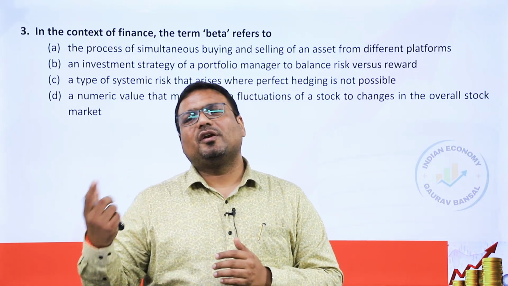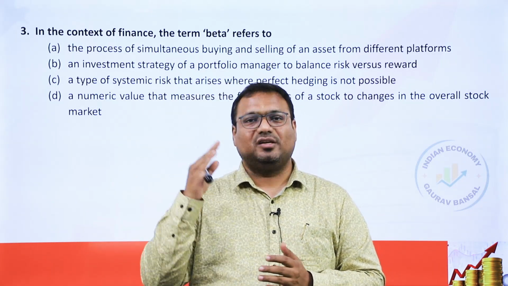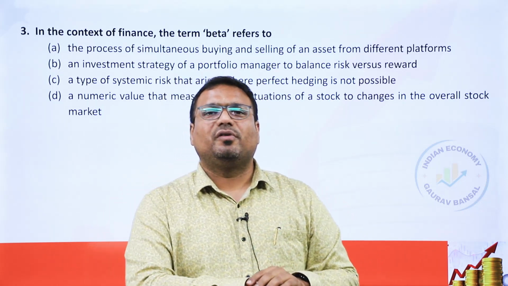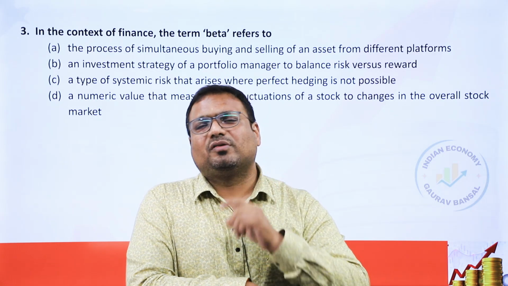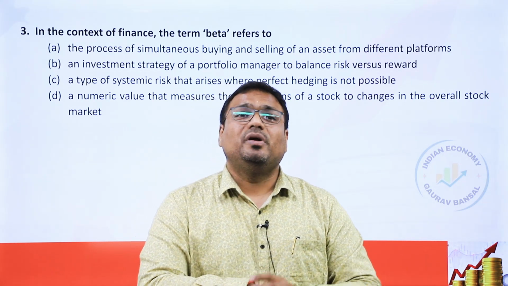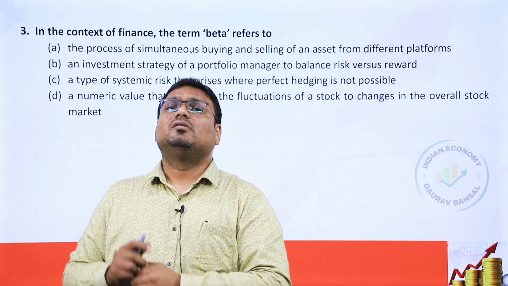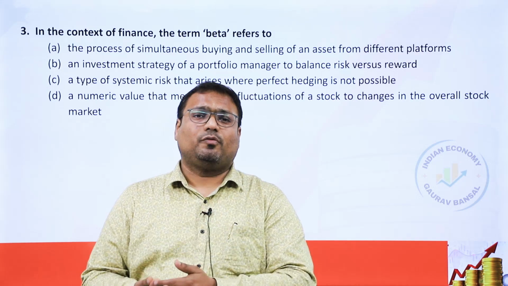So for example, ratio of a stock with respect to the market capital of BSE. Let us say Reliance on average increased by 3%. Market on average increased by 1%. So Reliance is overperforming the market by 3 times. So beta in this case would be 3, and that would be a very, very strong performer.